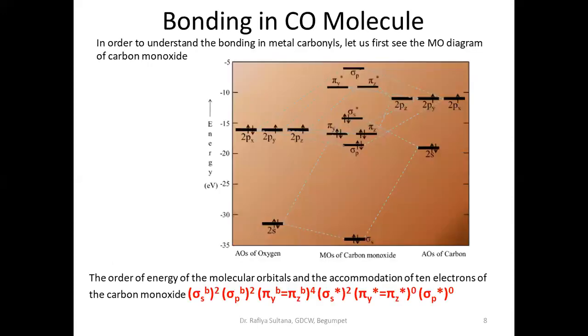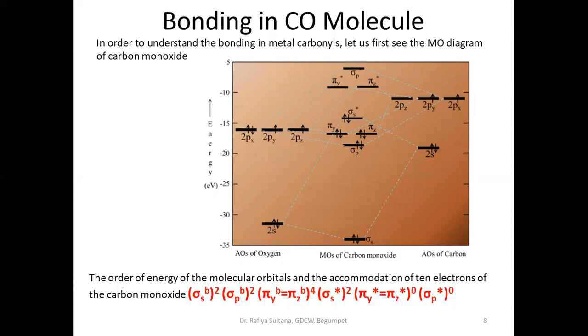Now, in order to see the structural properties of metal carbonyls, first we have to understand the bonding in the carbon monoxide molecule. Okay, understood what I said? In order to understand the structural properties of metal carbonyls, first we have to see the bonding in carbon monoxide.